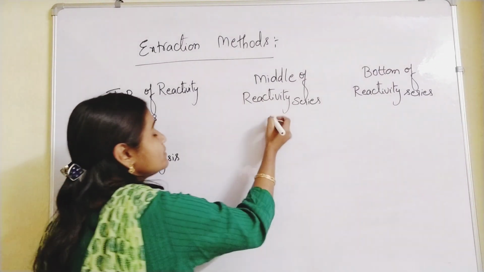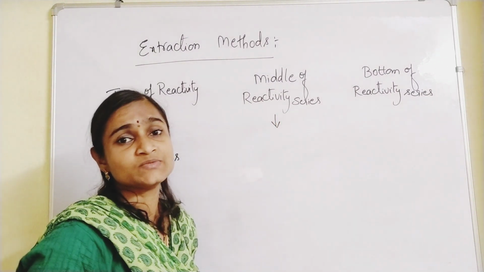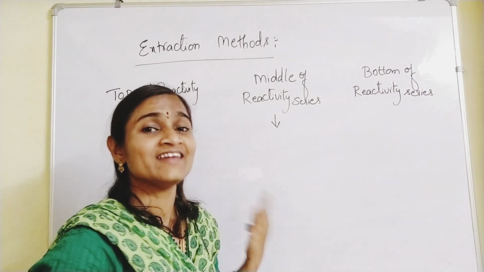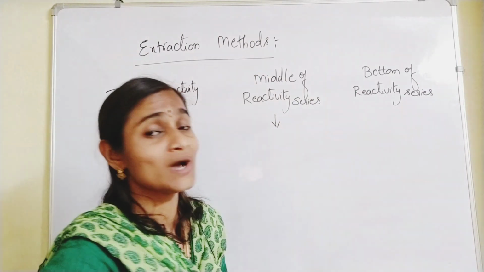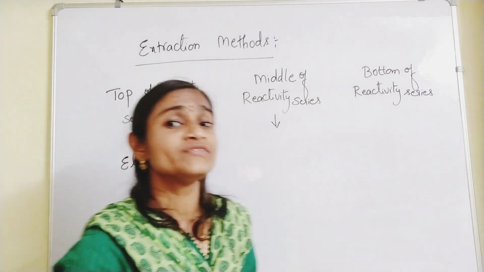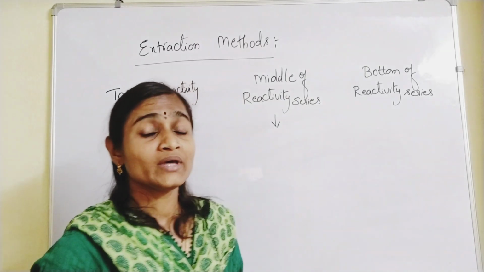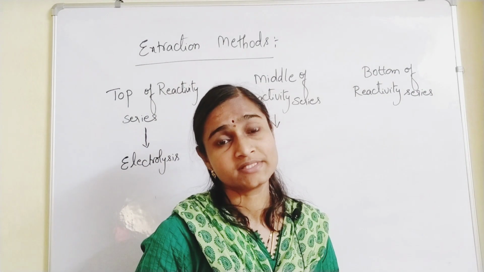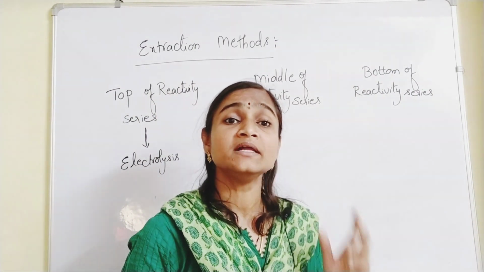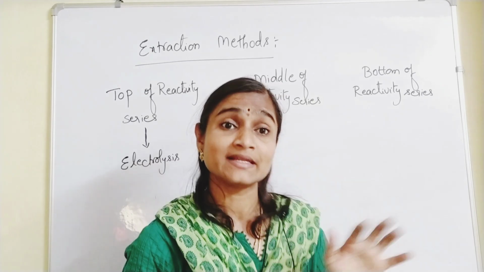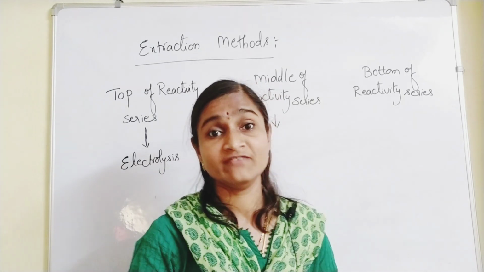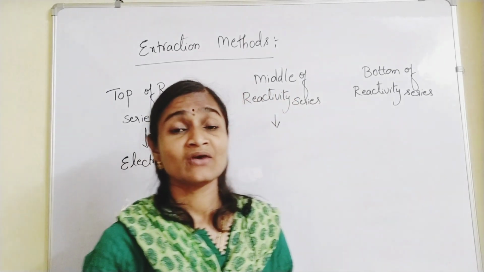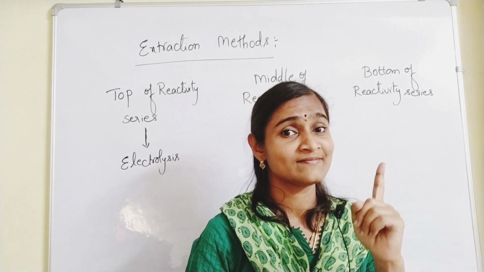And for the metals which are in the middle of the reactivity series, what are those? Just recall: zinc, Jaffa. Now zinc, iron, lead, and hydrogen. I forgot to tell you why hydrogen is placed in the middle of the reactivity series of metals. Hydrogen also forms cations like how metals form cations. Even though it is a non-metal, it is placed in the metal reactivity series. You will be getting a 1 mark question on this.